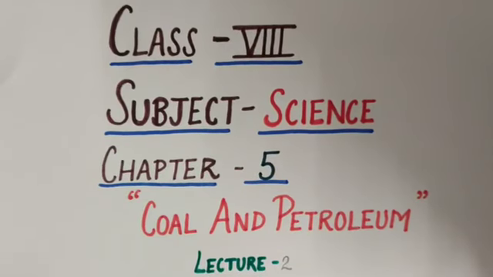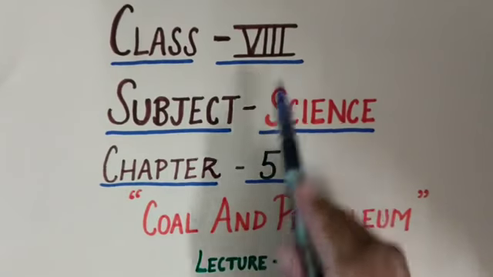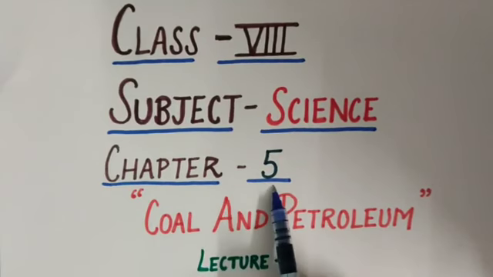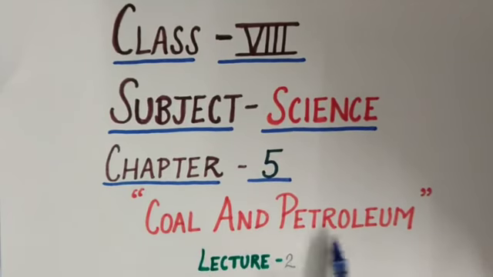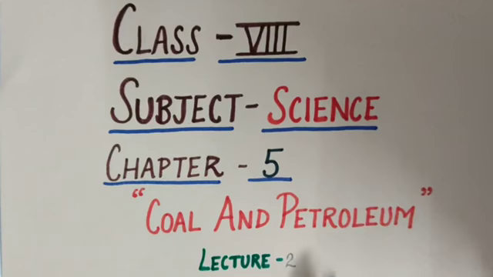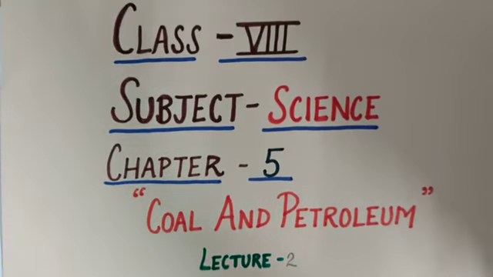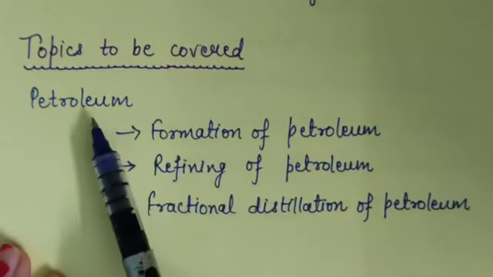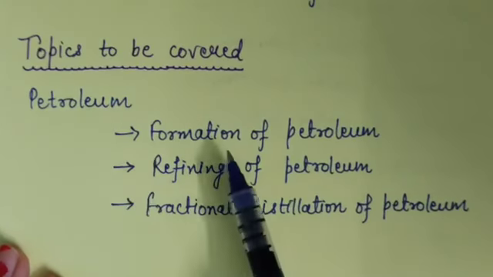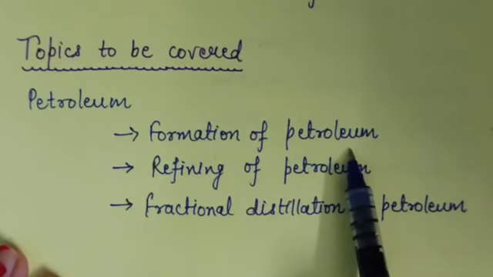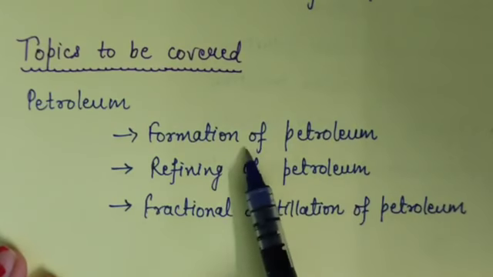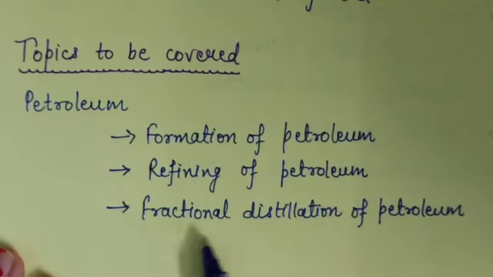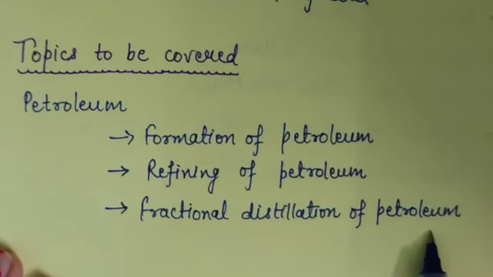This is a video for the students of class 8 subject science. We were studying chapter number 5, that is coal and petroleum. This is your lecture number 2. Topics to be covered in this lecture are petroleum, and after that formation of petroleum, means how petroleum is formed. Then refining of petroleum. Last topic is fractional distillation of petroleum.